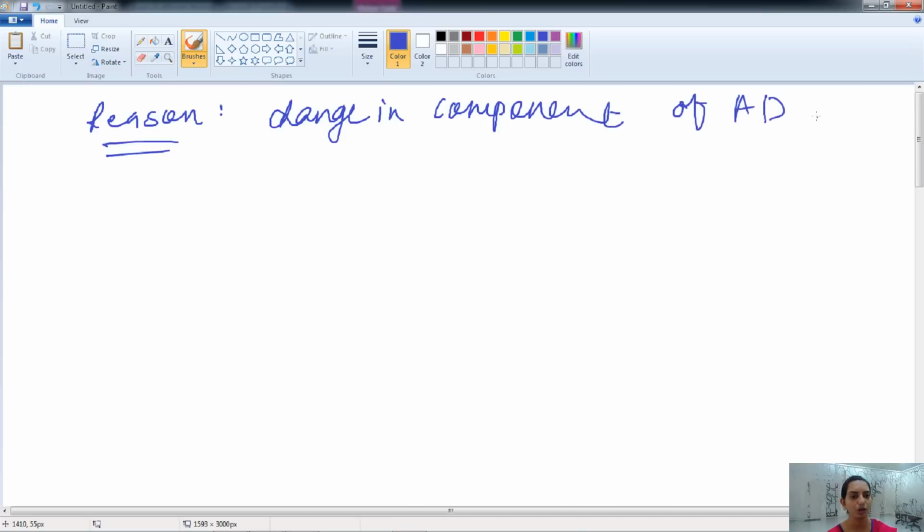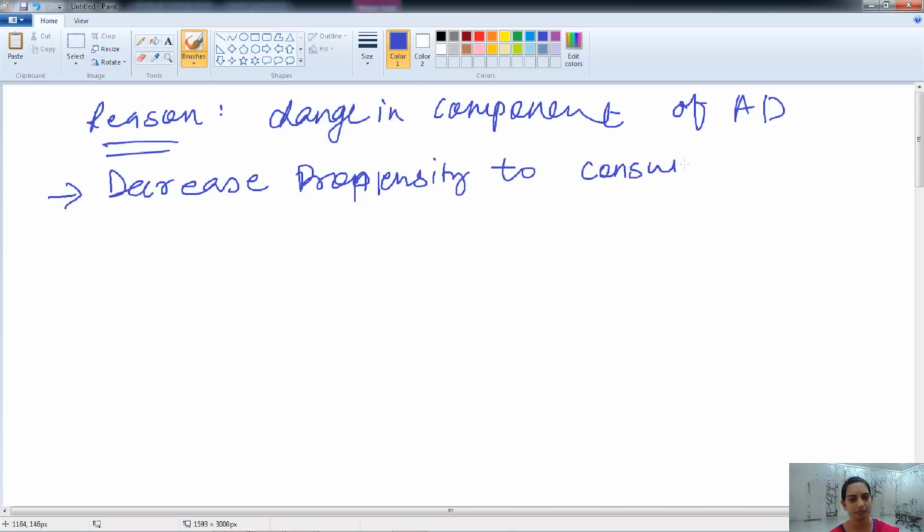Let's say one of the reasons is a decrease in the propensity to consume. When consumers have less income, they are not able to spend, and their propensity to consume will decrease. Therefore they will spend less for buying goods and services. That will cause deficient demand.